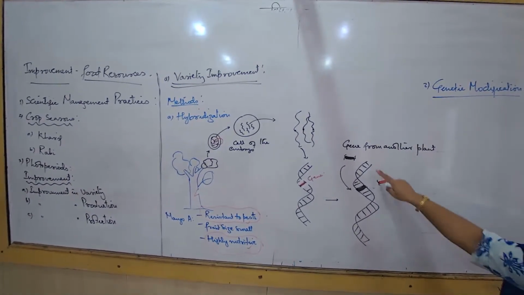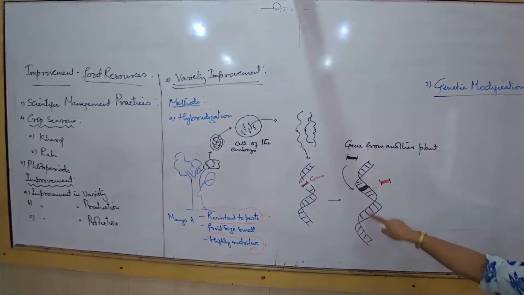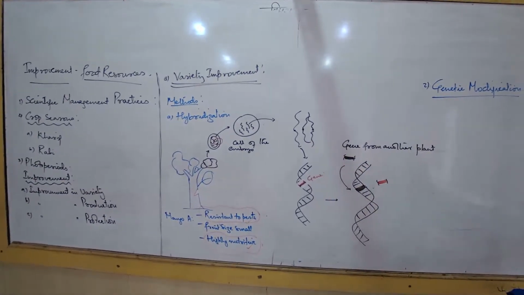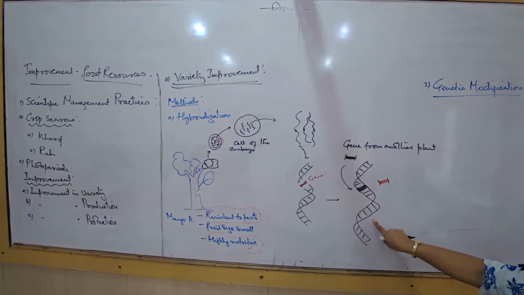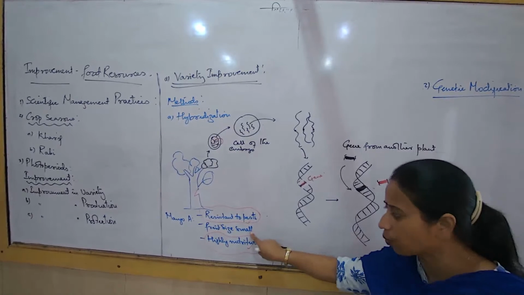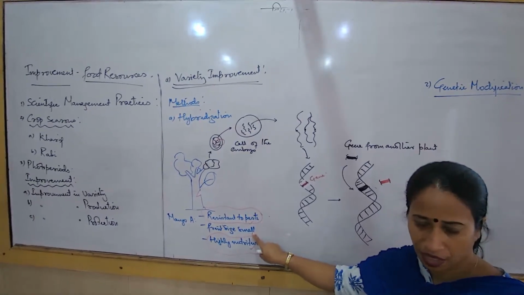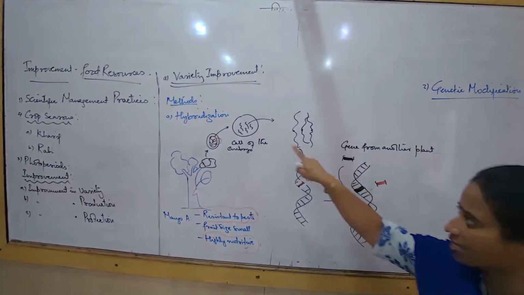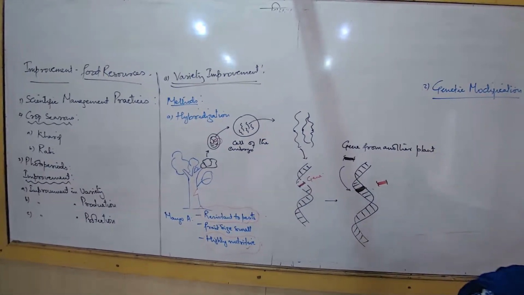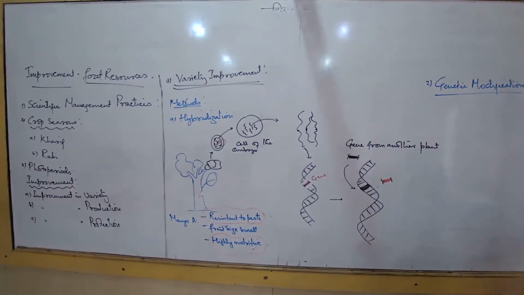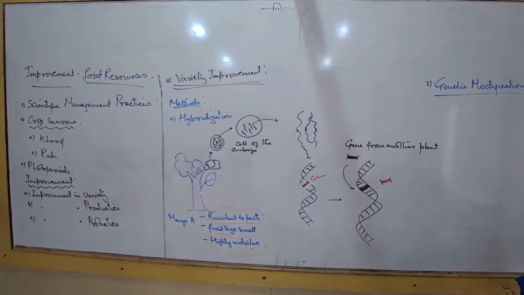This can be done. After that, in the new DNA we got, the change has been done in that embryo. This DNA has already been done away with this gene. The embryo is already modified now. Genetic modification is already done in that embryo.